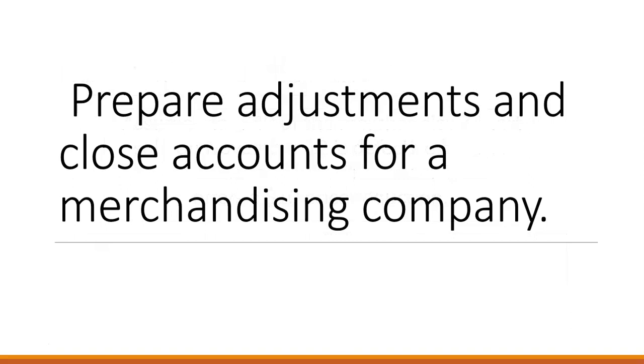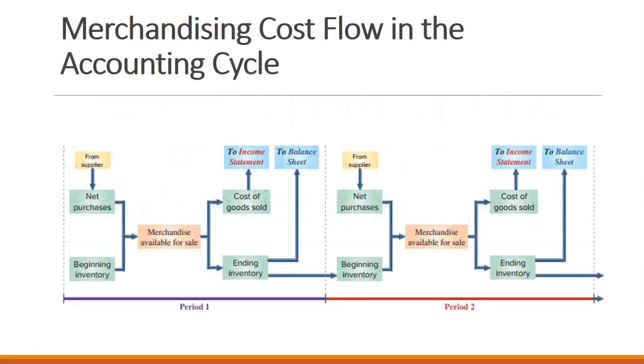Once we're at the end of an accounting period, we have adjustments for our sales revenues. So remember that revenues and expenses are closed at the end of every accounting period so that we can prepare for the revenues and expenses of the next accounting period. That matches revenue recognition and the matching principle. So when we're closing accounts for the accounting period for a merchandising company, we need to close our cost of goods sold. We've added this income statement account of cost of goods sold. So the cost of goods sold account also gets closed.